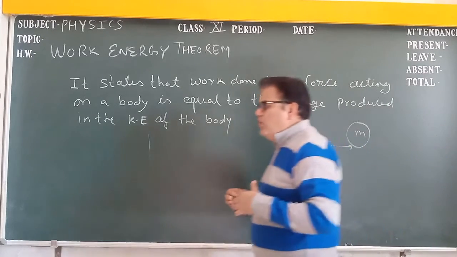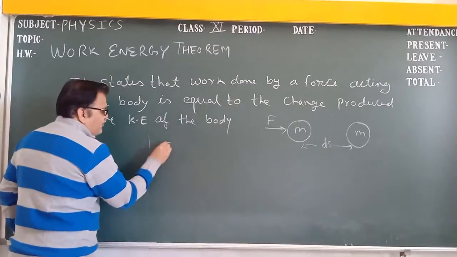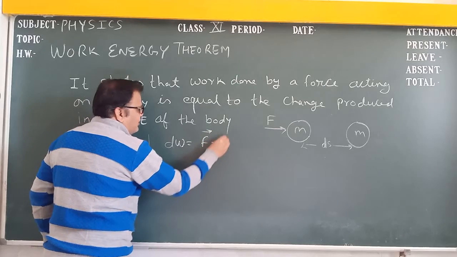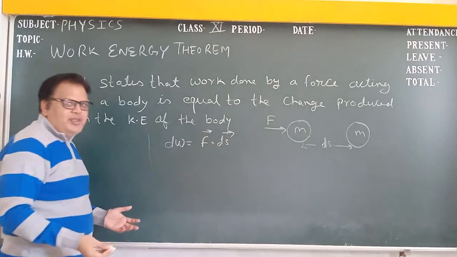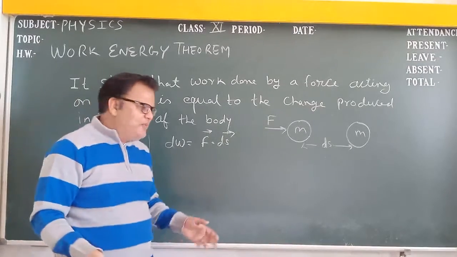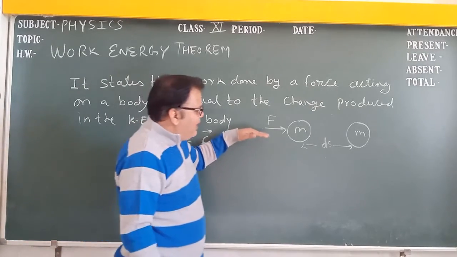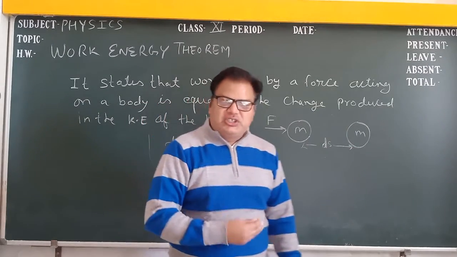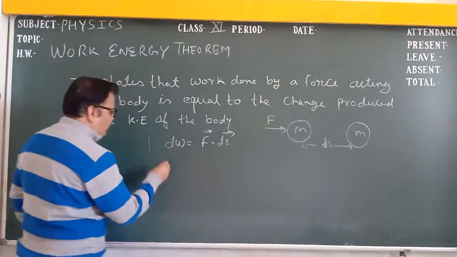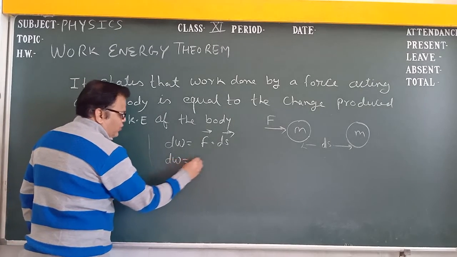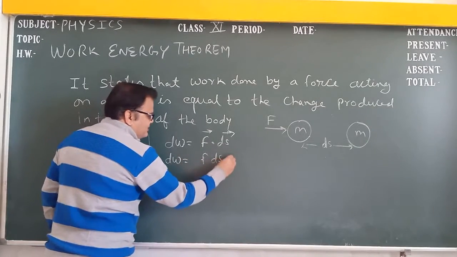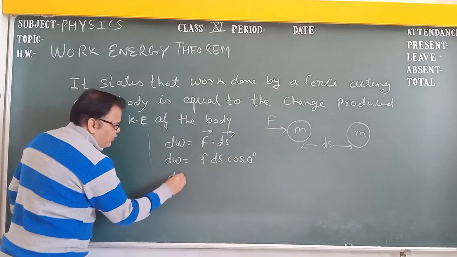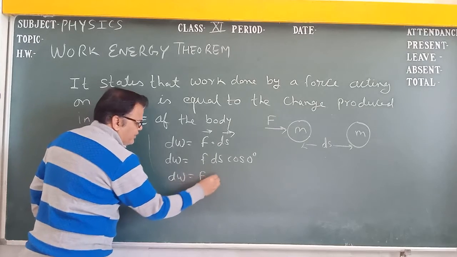Then what do we have to do? We apply force, then we have dW equal to F dot ds. Naturally, W is equal to force into displacement. Here the body moves in the direction of the force applied. That means the angle is 0. Then dW equal to F ds cos 0, cos 0 value is 1, then dW equal to F ds.